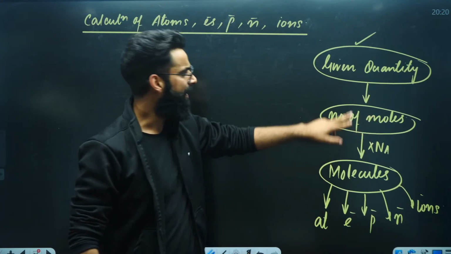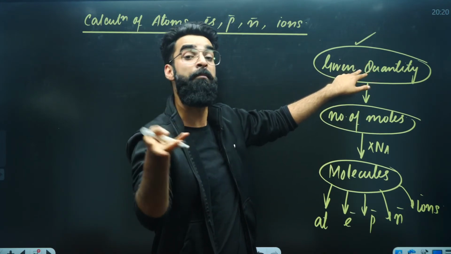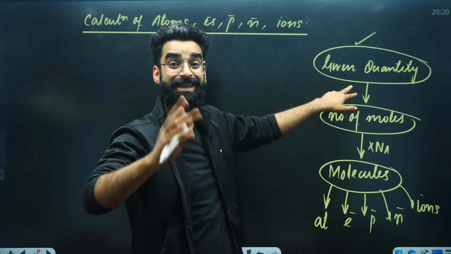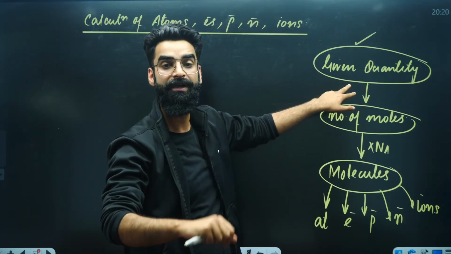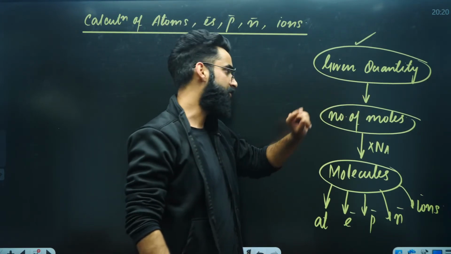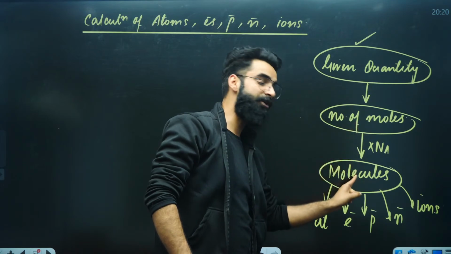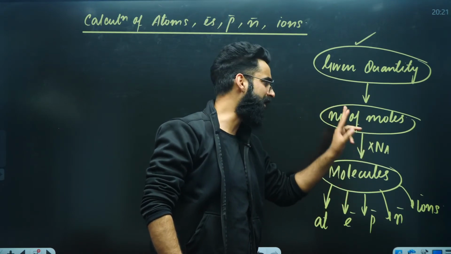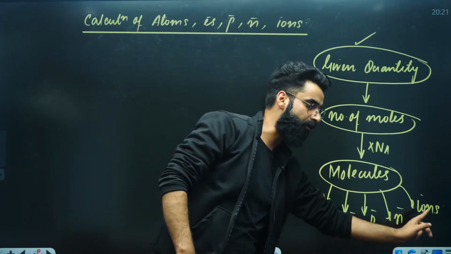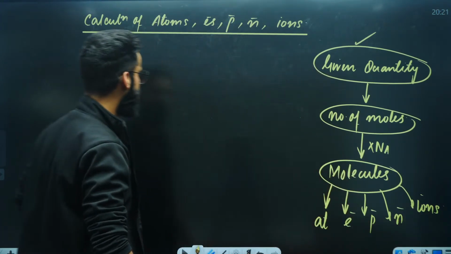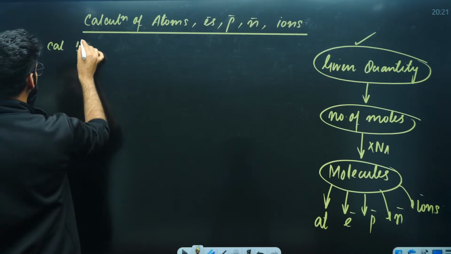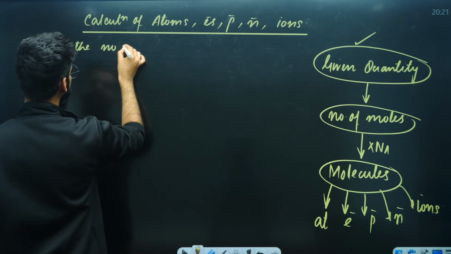Step number two. If the given substance is in molecular form, like carbon dioxide, like O3, like O2, then you need to convert moles into molecules. You have to just multiply moles by the Avogadro's number, you'll be getting the molecules. From molecules, you can calculate anything. For example, one basic question I'm writing here. Calculate the total number of atoms.